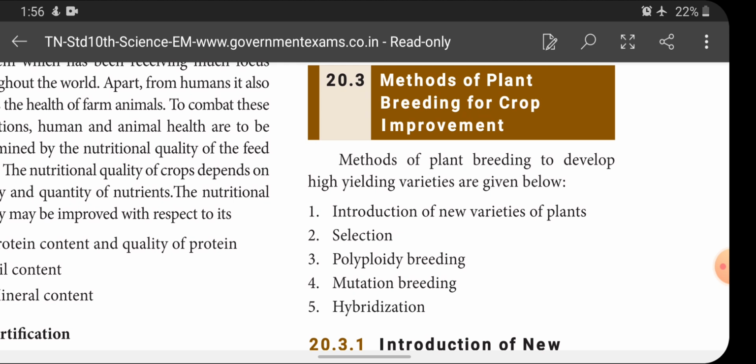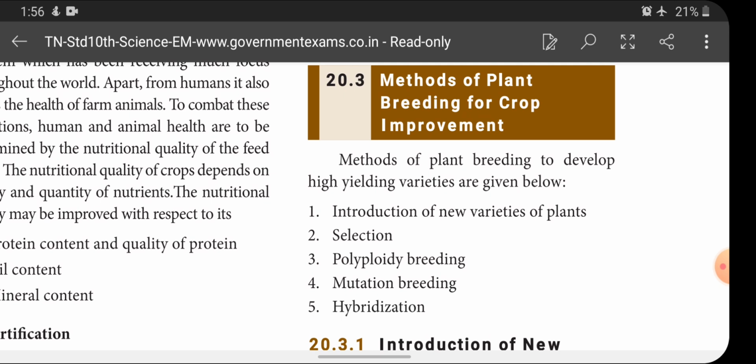The first one is introduction of new varieties of plants. That means, apart from our indigenous varieties, we can introduce some other new varieties to give more yield. Next one is selection.